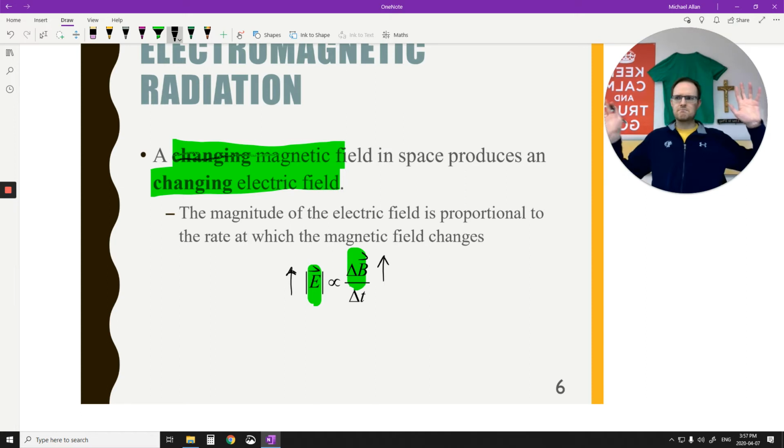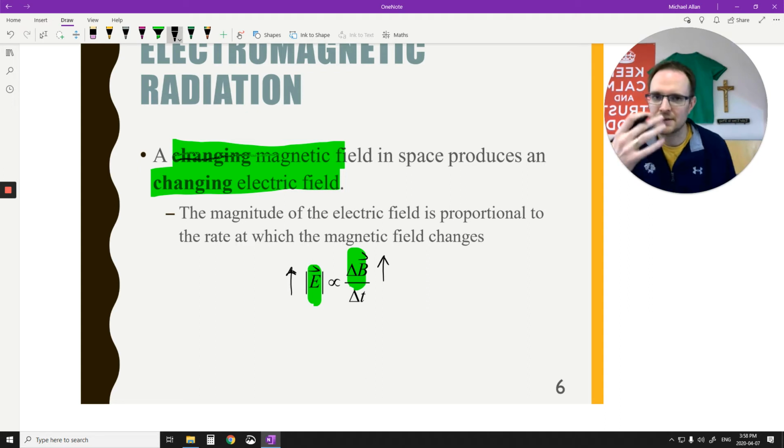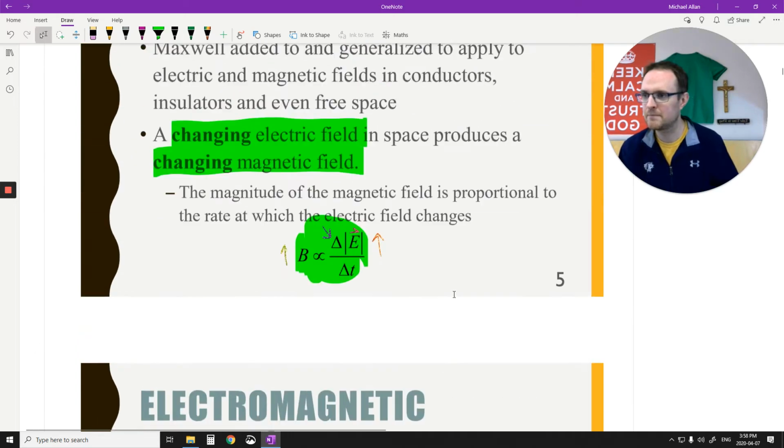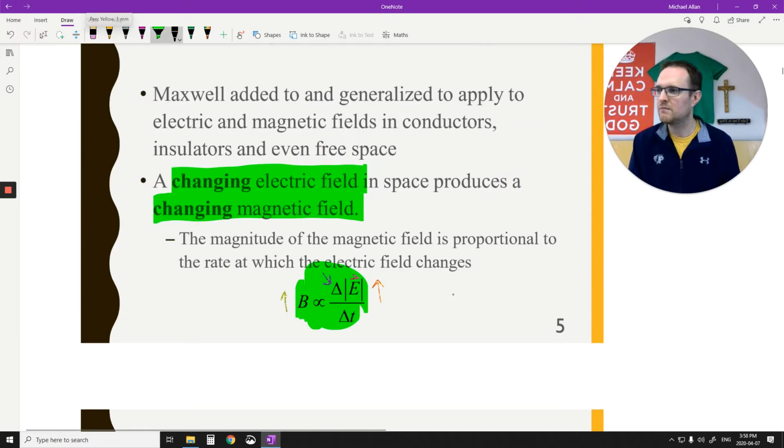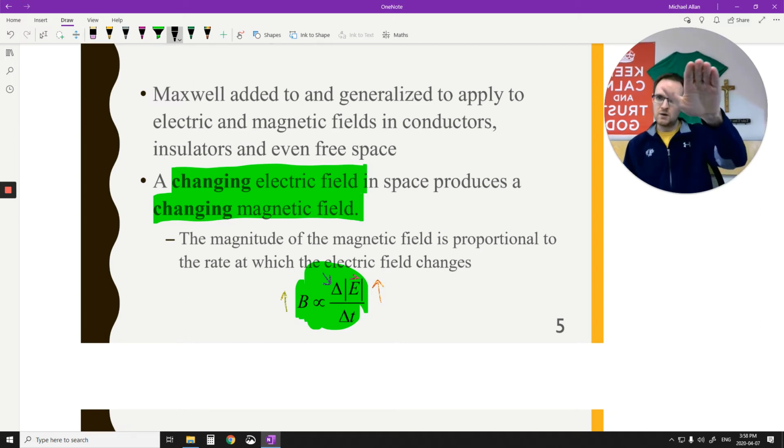Okay, this is all fine. I think these are exactly what Oersted and Faraday said, but he went a little bit further. Now he said, what if I accelerate this charge? So the field is always changing. Rather than just being a constant change, what if it's always changing size? Because if it's just a constant change, it just produces a constant field. But if I accelerate the movement of the charge, as it goes faster and faster and faster, the magnetic field goes up.